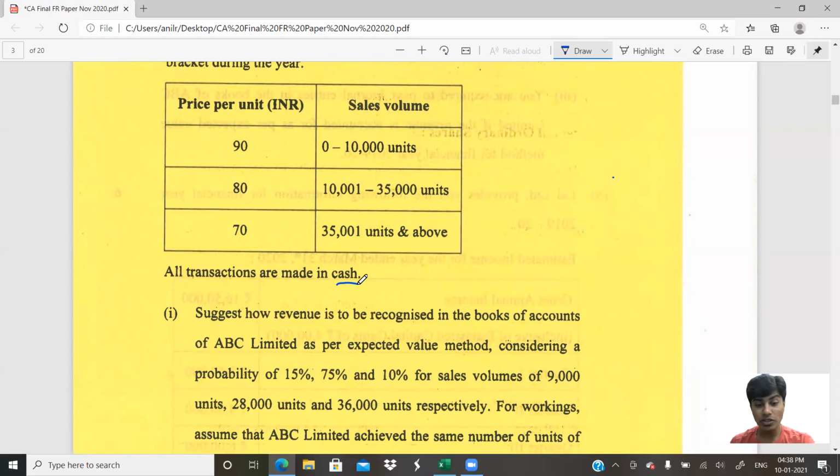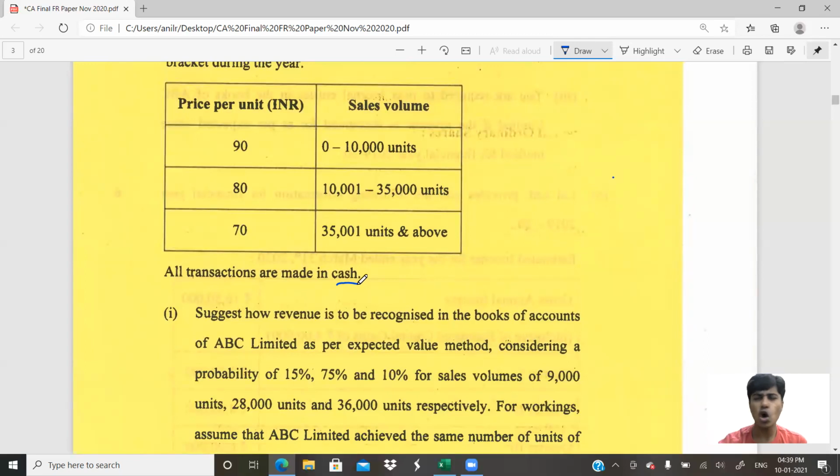The reason is, if I expect to sell more than 10,000 units, then the selling price will be 80. I repeat, if I sell one unit, the journal entry is cash to sales. You cannot write cash to revenue 90, because if you have an expectation in your mind that you will sell more than 10,000 units, then the selling price would be 80, not 90. Sir, but you collected 90. Yes, I collected 90 rupees from my customer, but I would have to return the 10 rupees to him. It will be my liability. So the cash receipt will be recorded at 90, revenue will be recognized at 80 rupees only, and the difference of 10 will be recorded as a liability.